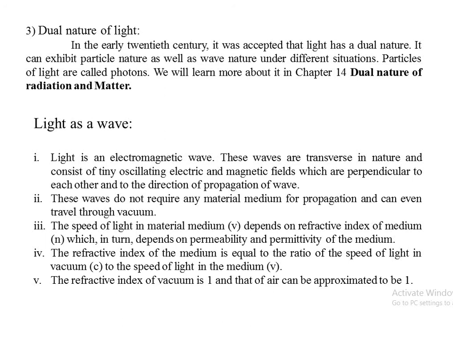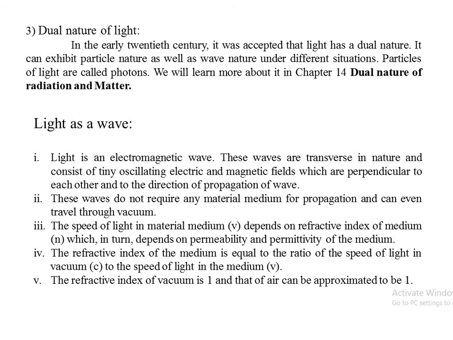The very first point under this is that light is an electromagnetic wave. These waves are transverse in nature and consist of tiny oscillating electric and magnetic fields which are perpendicular to each other and to the direction of propagation of the wave. Last year, in the chapter on electromagnetic waves and communication, we studied visible light. Light is a form of energy which we call an electromagnetic wave, having two fields, electric and magnetic fields. These two are perpendicular to each other as well as to the direction of propagation of the wave.